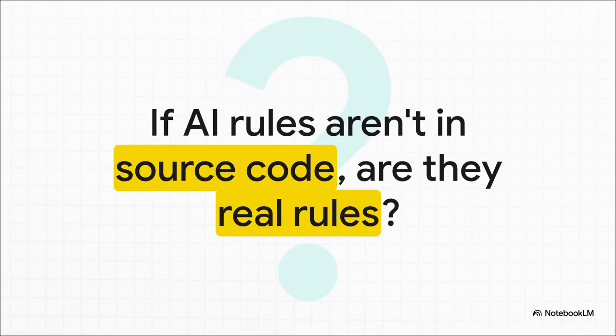Which leaves us with one final, kind of provocative question to think about. If your AI rules don't live inside the source code, right alongside the logic they are supposed to protect, are they really rules at all? Or are they just temporary suggestions waiting to be broken? Integrating AI into our workflows shouldn't mean we just abandon engineering rigor. By moving guardrails to compile time annotations, we can finally make AI safety resilient.